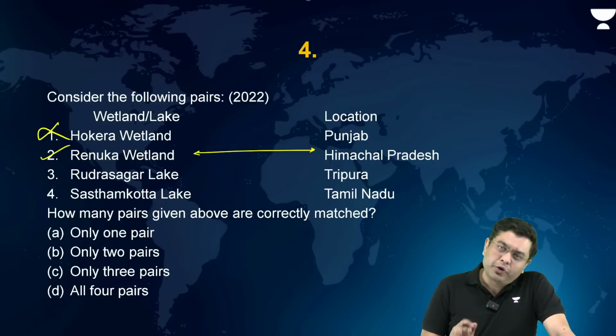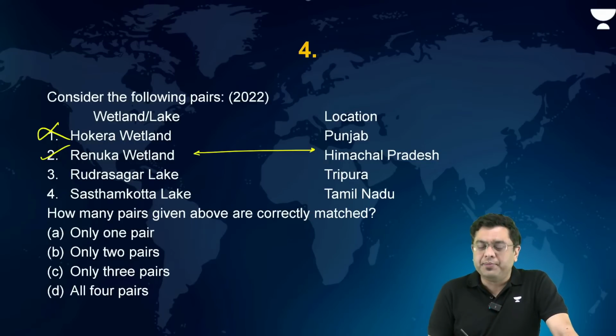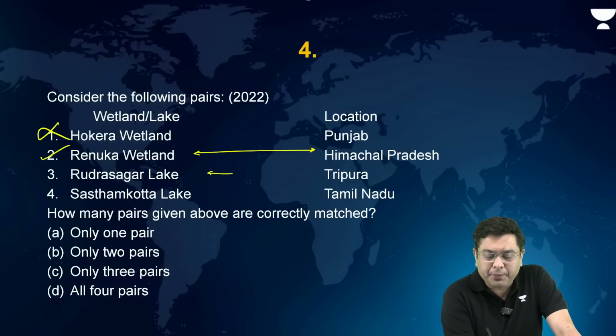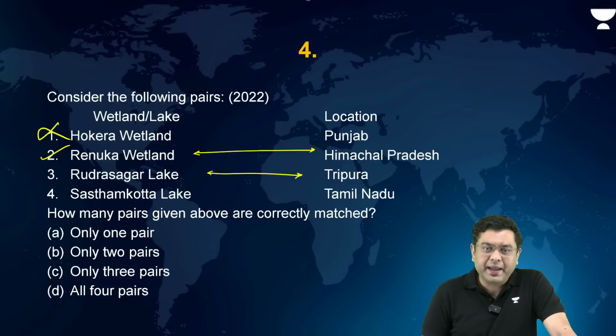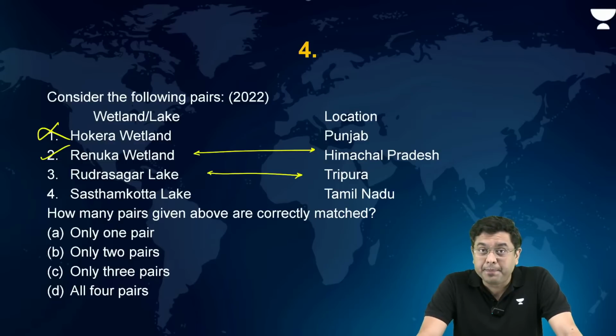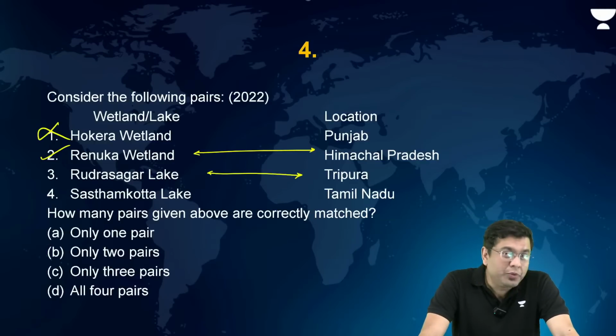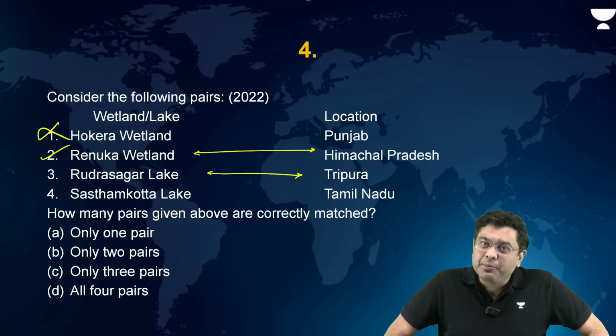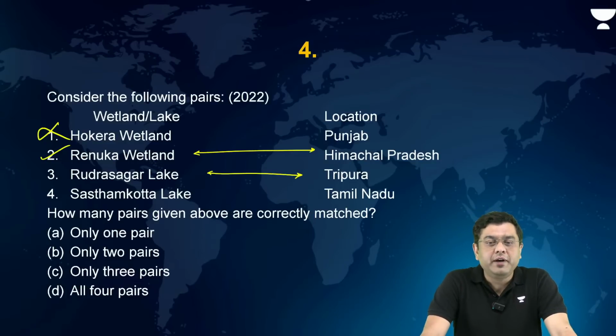Rudrasagar Lake. Rudrasagar Lake is amongst the only Ramsar sites which is present in Tripura. So this is also correctly matched. Sasthamkotta. Sasthamkotta is not situated in Tamil Nadu. Now, Tamil Nadu has got the largest number of Ramsar sites as compared to anywhere across the country. Tamil Nadu has got close to how many? 20 Ramsar sites out there. But Sasthamkotta is not one of them. Sasthamkotta is situated in the region of Kerala.